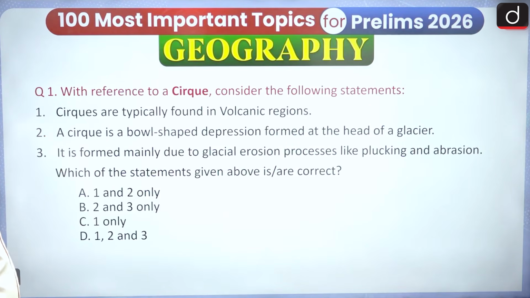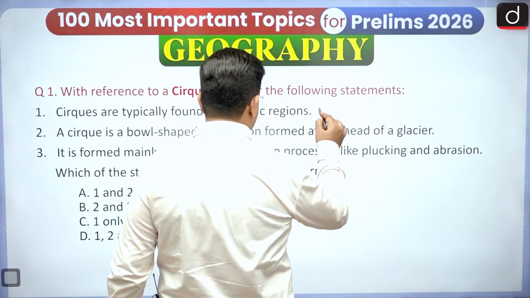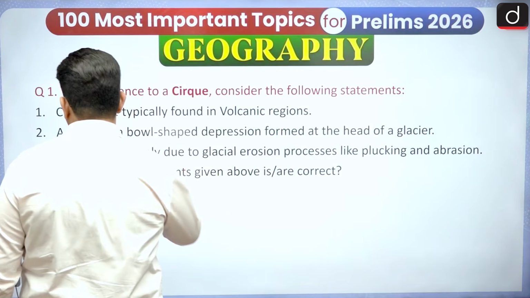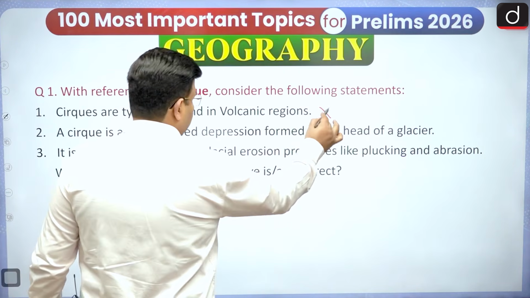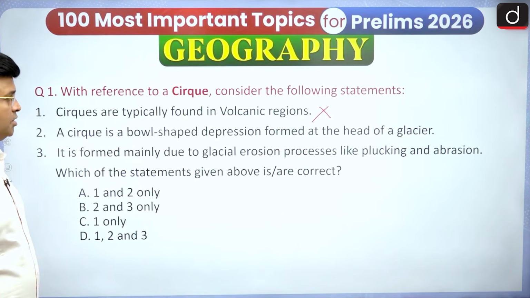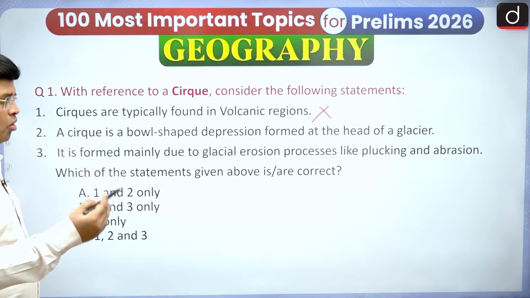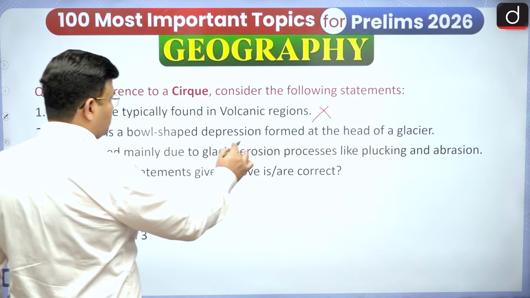With reference to cirque, consider the following statements. Cirques are typically found in volcanic regions. No, they are found in glacial regions, so this is a wrong one. A cirque is a bowl-shaped depression formed at the head of the glacier. Yes, bowl-shaped, semicircular, a bowl-shaped depression.